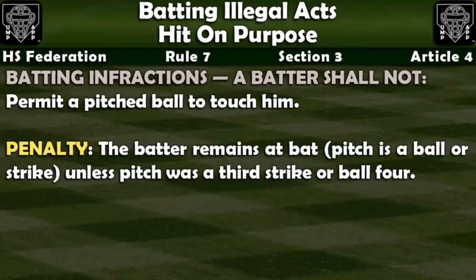One of the hardest plays to rule on as an umpire is a hit by pitch. Federation Rule 7, Section 3, Article 4, batting infractions: a batter shall not permit a pitched ball to touch him. The penalty? The batter remains at bat. The pitch is ruled a ball or a strike, unless the pitch was a third strike or ball 4, which would end the at-bat. To rule correctly, the umpire must look for the following.